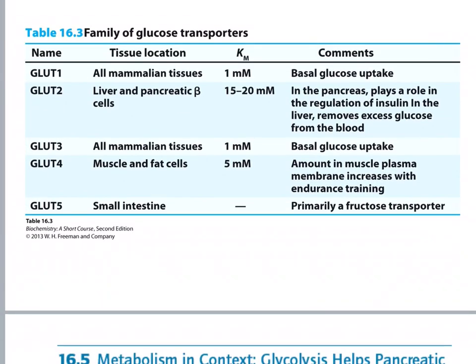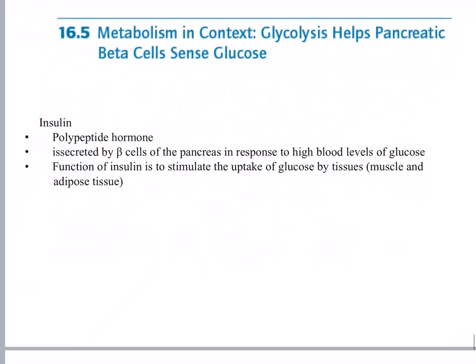Oh, here's a table of the family of glucose transporters. All mammalian tissues have GLUT1. They may not have very much of it, and that's the basal glucose uptake. GLUT2 is liver and pancreatic beta cells, and look, they have a very much higher K sub M. And the GLUT4 is for muscle and fat cells, and that's kind of a medium Km. Let's go on to the last section of this book, section 16.5.